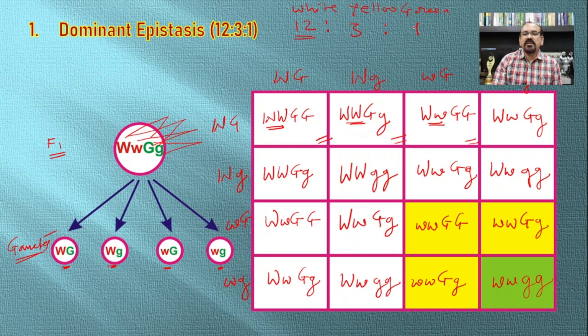So there will be one organism bearing green fruits. In this way the ratio becomes 12:3:1, which is the dominant epistatic ratio.